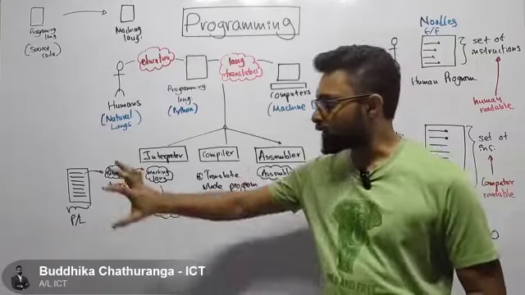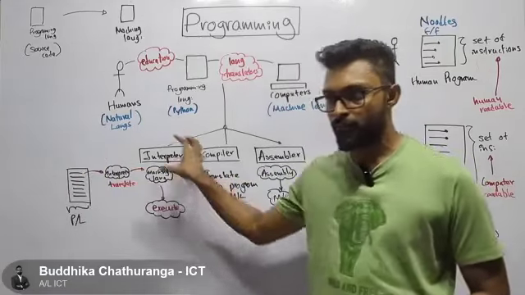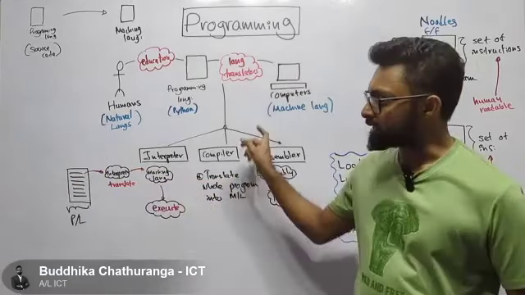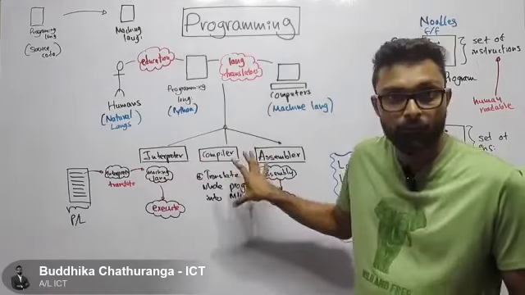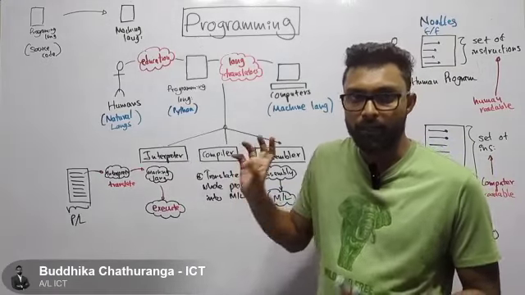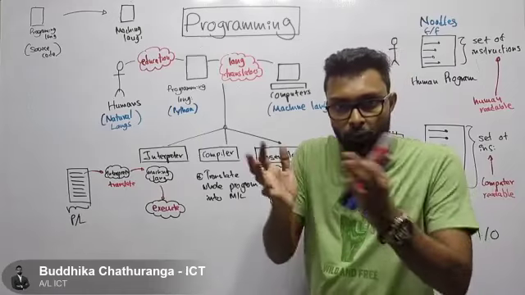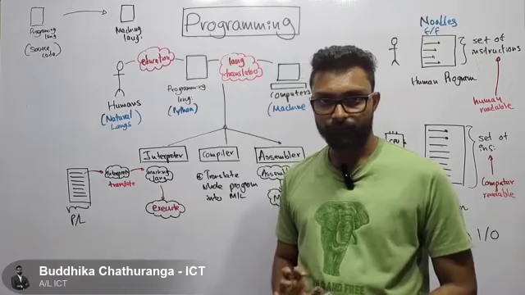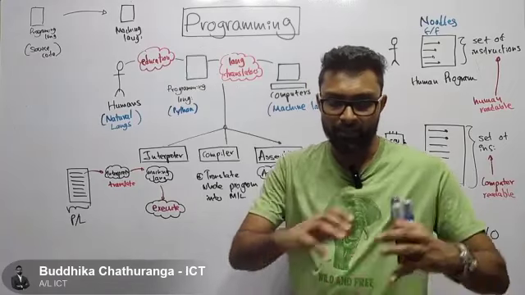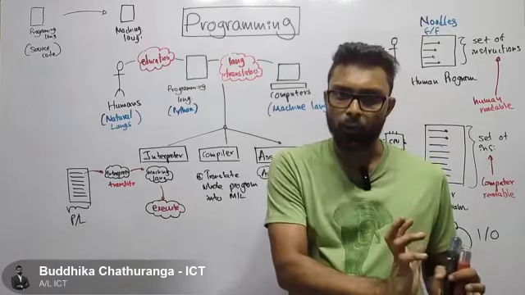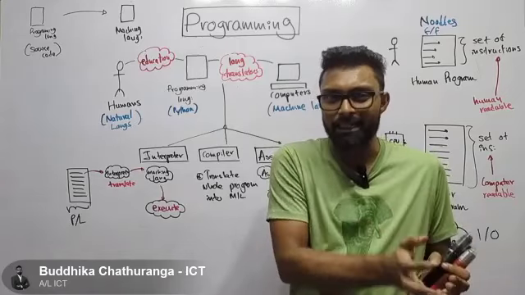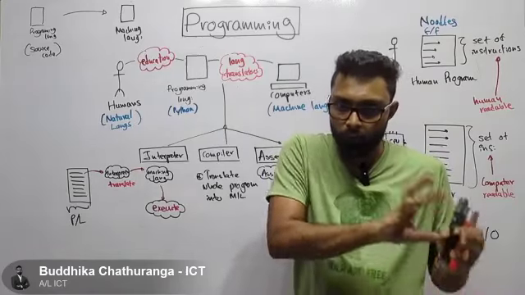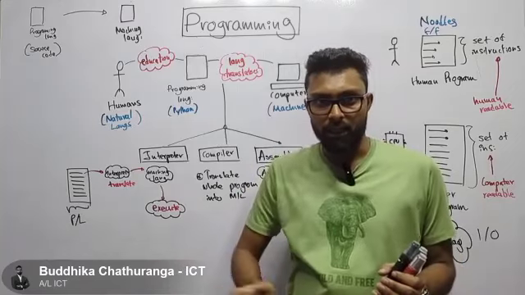The compiler will translate your whole program from some high level language to machine language. Languages like C will convert the whole program into machine language.